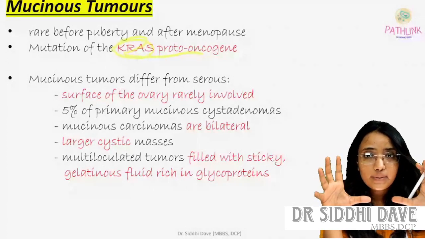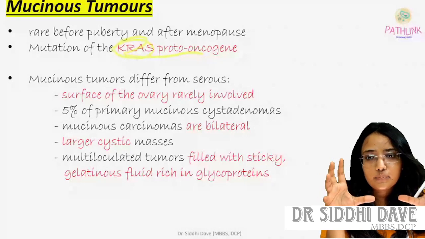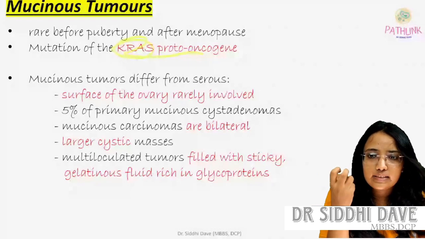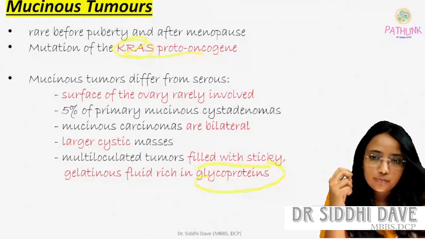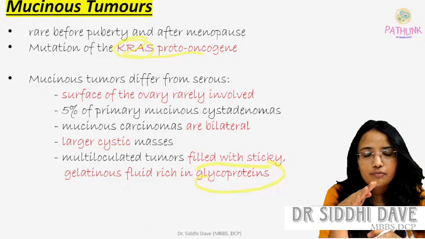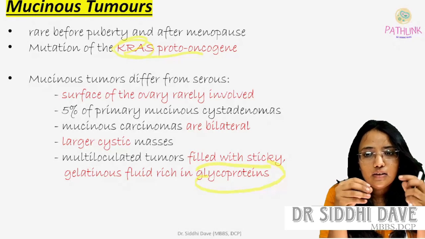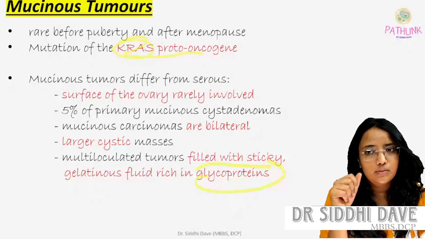So the specimen of the ovary will be a large cystic mass. Then multilocular tumors filled with sticky gelatinous fluid rich in glycoproteins. When you are cutting the ovary, when you are cutting the specimen, you will feel the sticky gelatinous material, that is mucinous material.